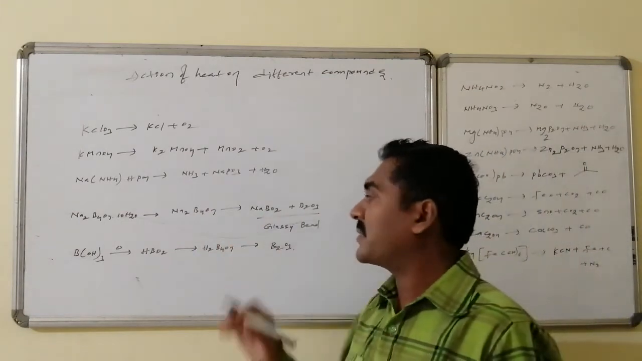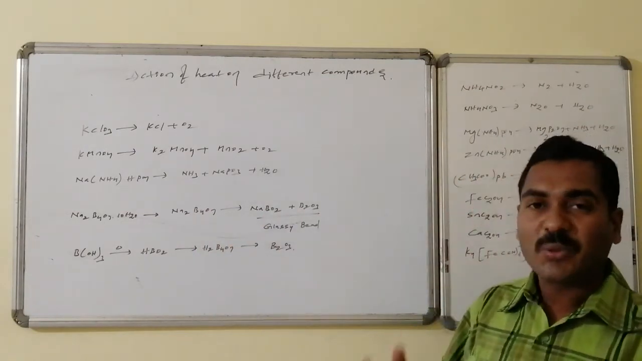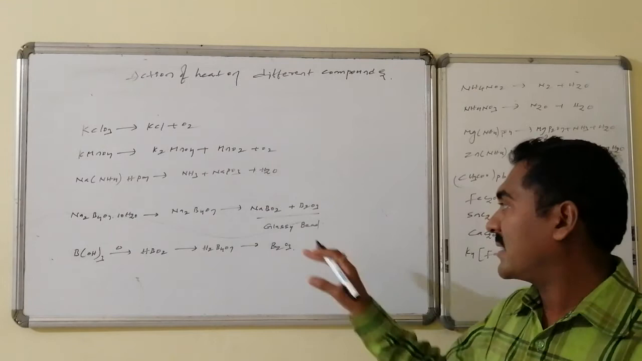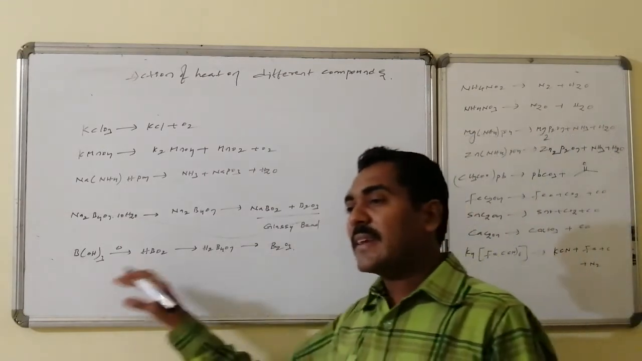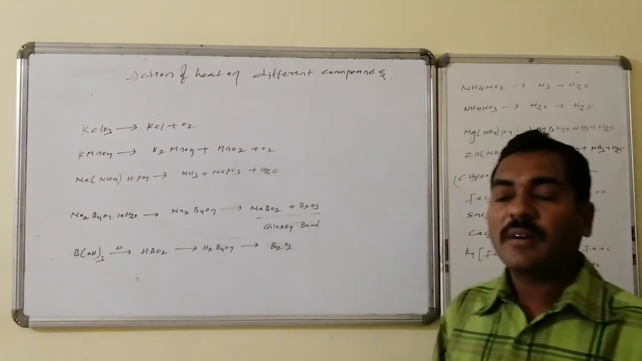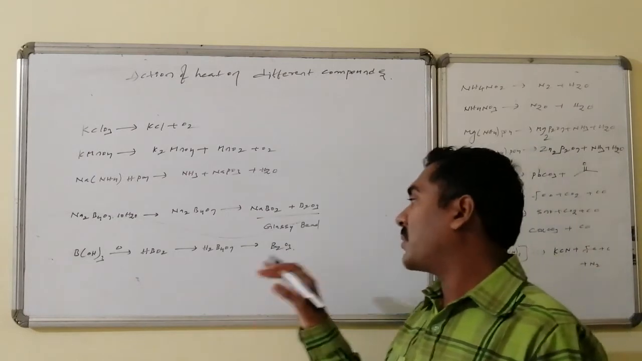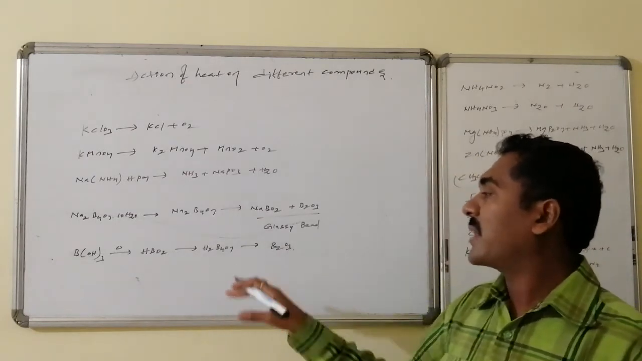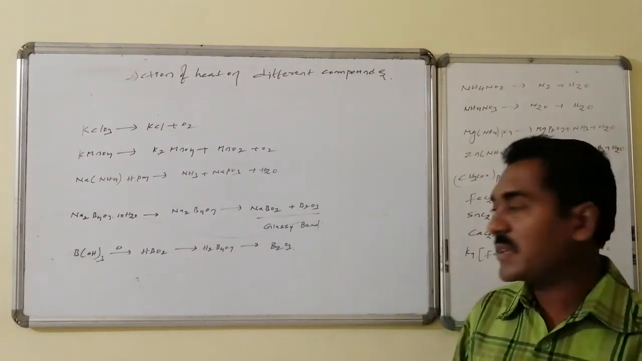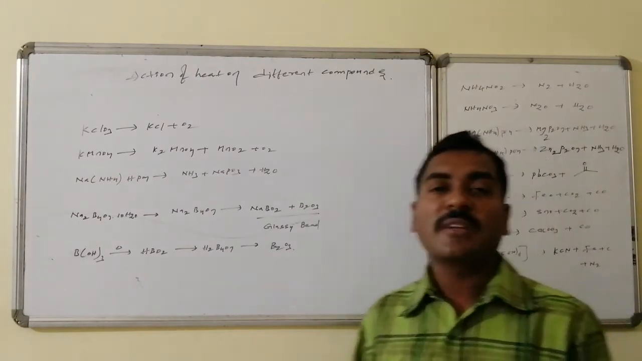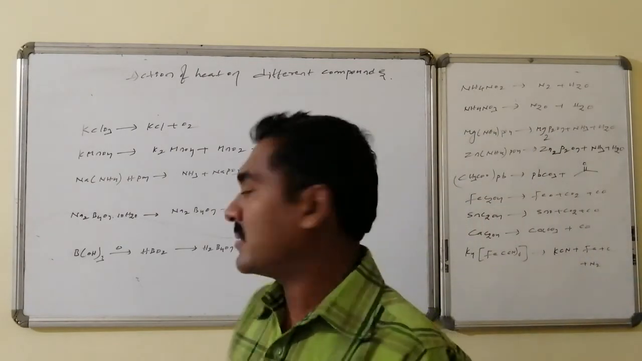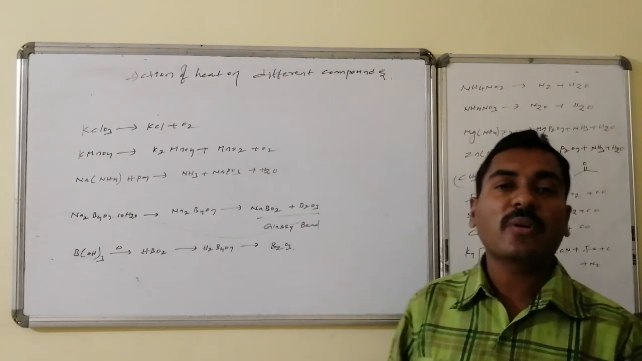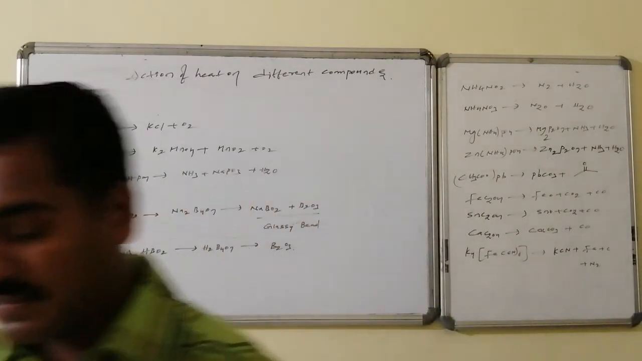Borax is converted to anhydrous borax, sodium metaborate followed by boron trioxide, that is a glassy bead. Boric acid is converted to HBO2, metaboric acid, followed by H2B4O7, followed by B2O3. Boron trioxide formation takes place. Metaborate, tetraborate followed by boron trioxide formation takes place.